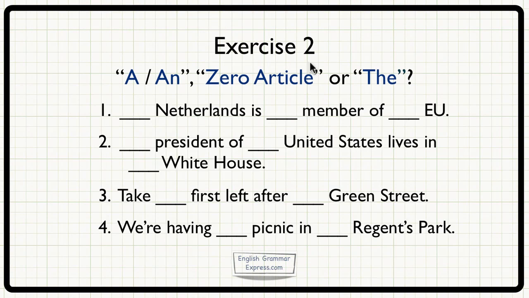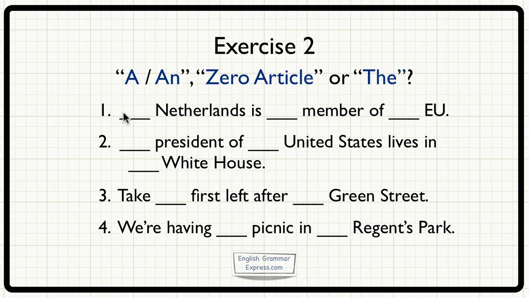Exercise number 2 now. In this exercise, we need to fill the gaps in each sentence with the articles a or an, zero article, or the. Now, in this exercise, we're going to be thinking about all the lessons we've had so far for articles. So, we might use articles in their normal way, so a, an, and zero article for talking generally, and the for talking about something in particular. This exercise will also test your knowledge of zero article and the in their special forms.